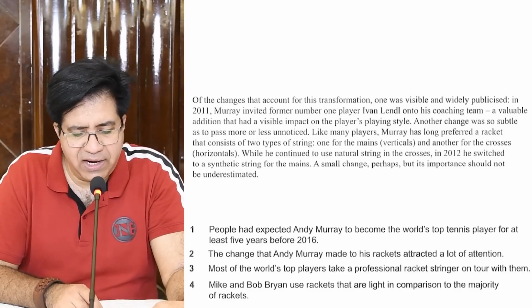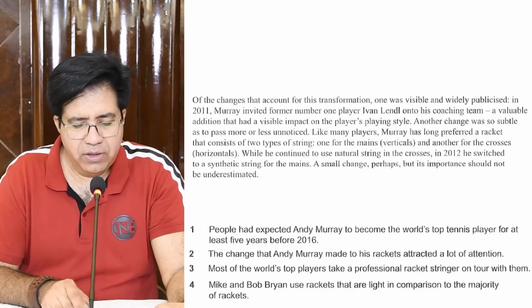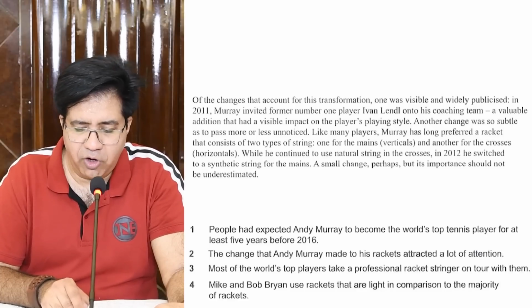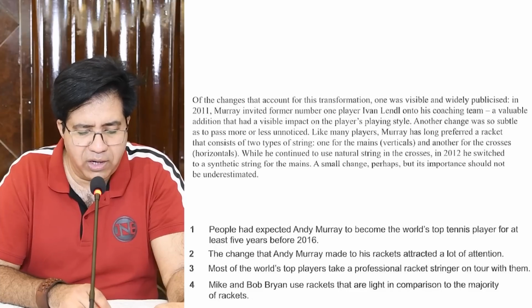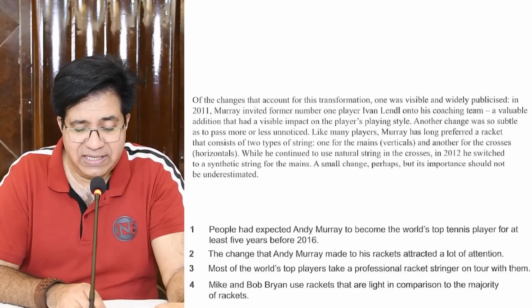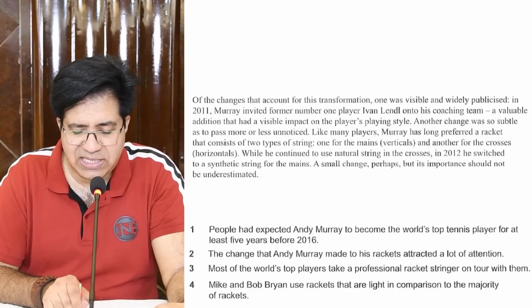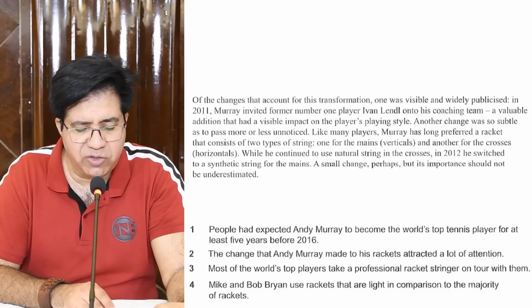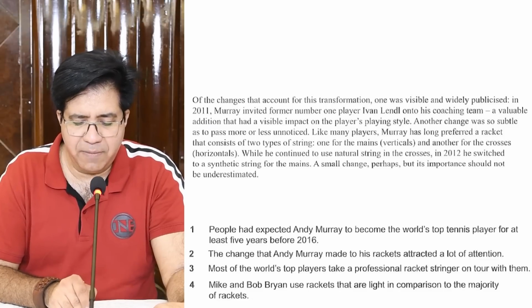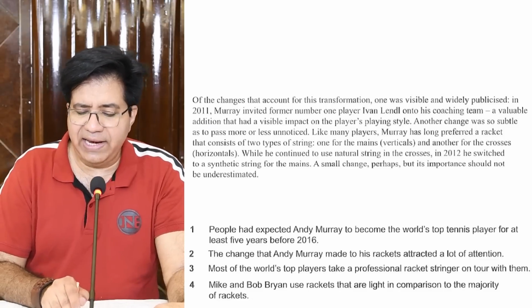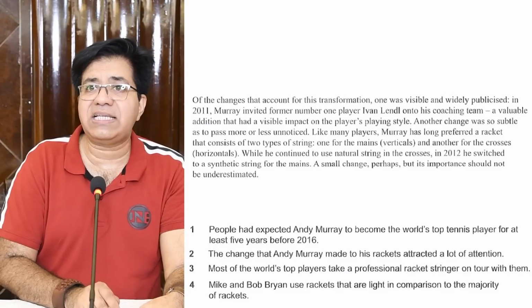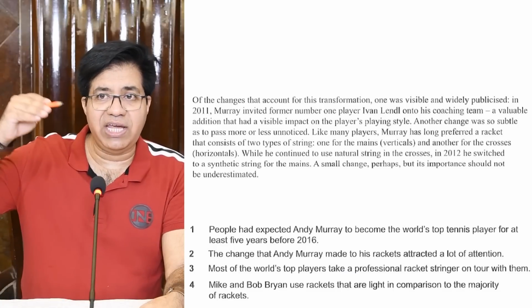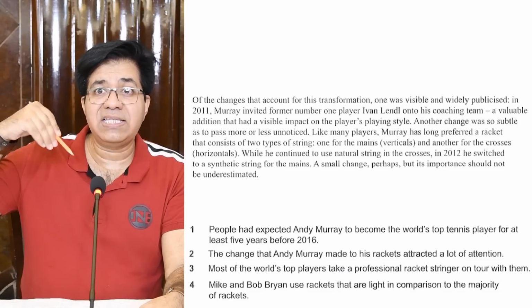Now we go back to the second paragraph, again they talk about Andy Murray. I'm reading the second paragraph, third line after the full stop. Another change was so subtle as to pass more or less unnoticed. Like many players, Murray has long preferred a racket that consists of two types of string, one for the mains and one for the crosses. Now they mentioned another change was so subtle as to pass more or less unnoticed. Now that change passed more or less unnoticed.